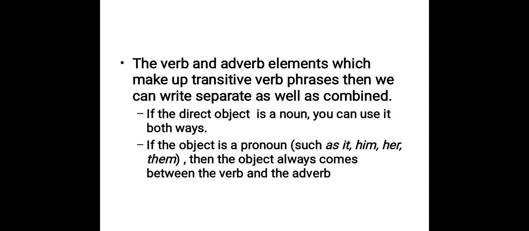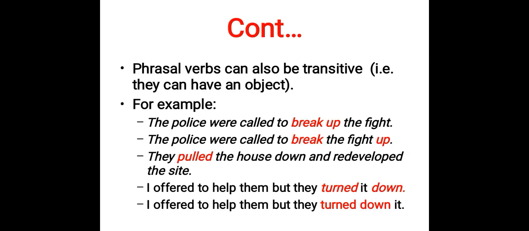If the direct object is a noun, you can use it both ways. If the object is a pronoun such as it, him, her, them, then the object always comes between the verb and the adverb. As we can see here, I offered to help them, but they turned it down. Here the object is it. So you can't really say that I offered to help them, but they turned down it. It sounds a bit awkward. You can't really say it like this. So if the object is a pronoun, it would always come between the phrasal verb.